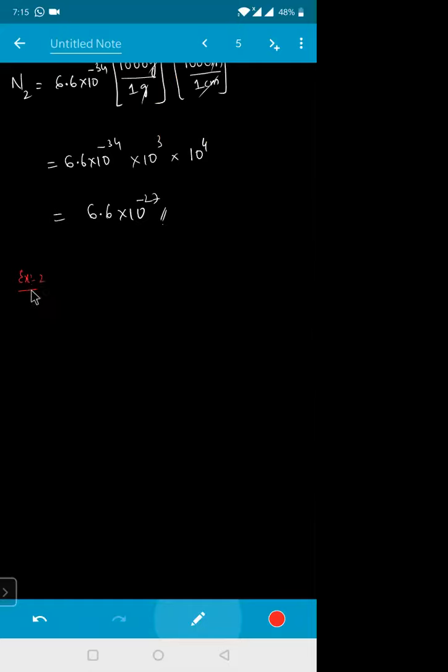Example number 2. Like say for example, I have given you the Young's modulus. Where does Young's modulus come? In the Elasticity chapter. Young's modulus of the steel is like say 2 into 10 to the power of 11 Newton per meter square. This is your SI unit.